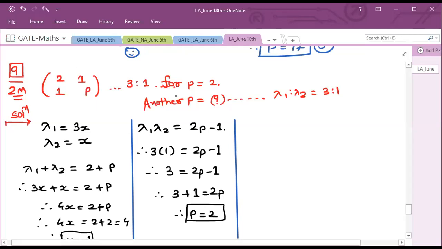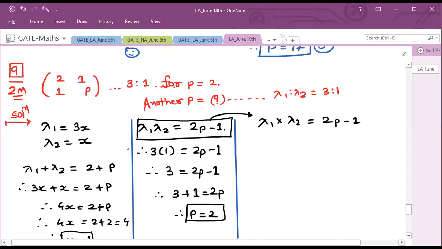Here, if I apply the first property, lambda 1 into lambda 2, their product should be equal to 2p minus 1. I am writing in this form only. Lambda 1 into lambda 2 equals 2p minus 1. Understand this carefully. And also I know that lambda 1 plus lambda 2 equals 2 plus p.